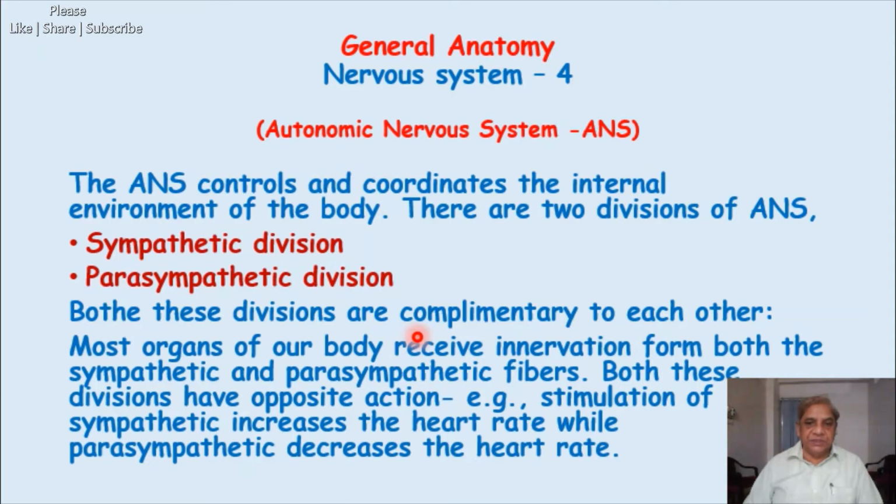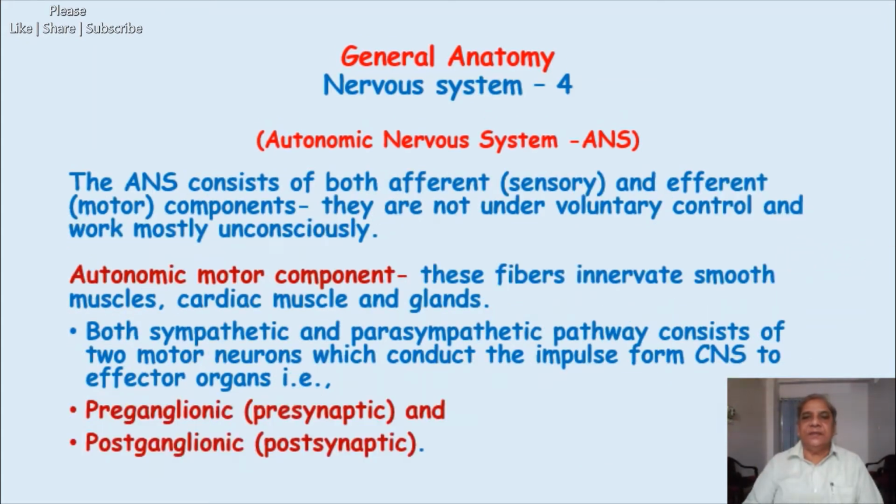One is increasing the heart rate and another is decreasing the heart rate. So this is the first lesson about the autonomic nervous system, that there are two divisions and they act opposite to each other.